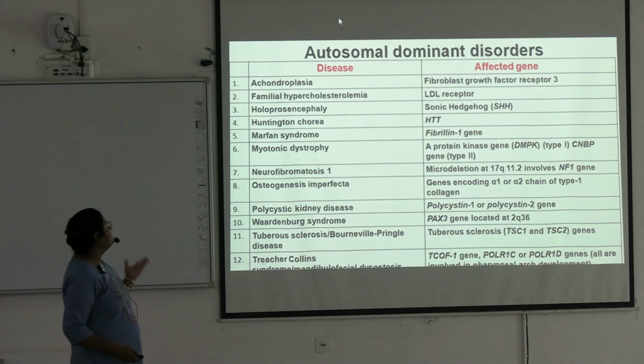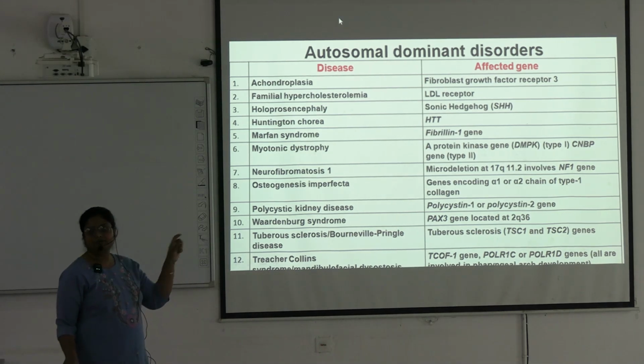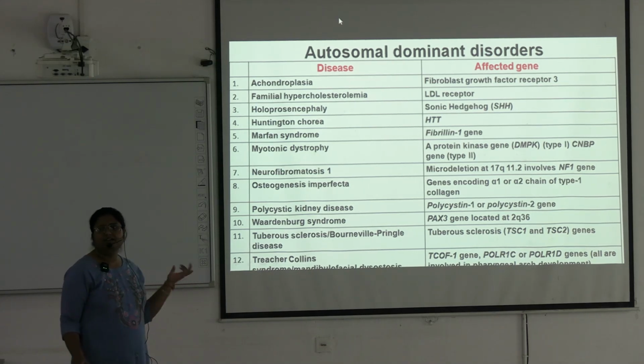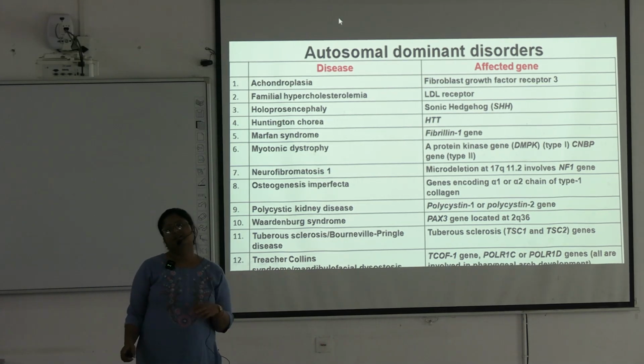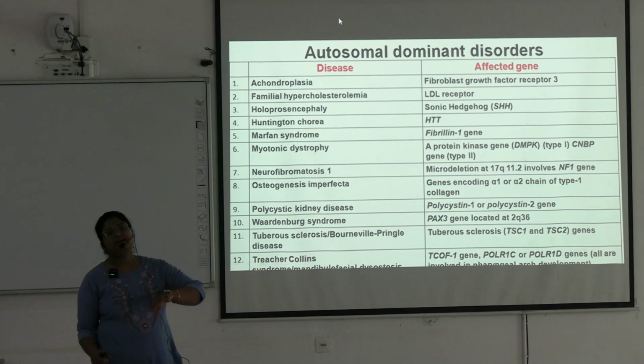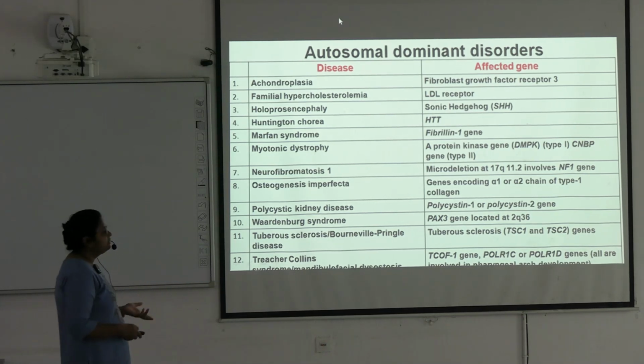Okay, you will be given 4 options. Which of these diseases are inherited as autosomal dominant? Another will be different. 3 will be from same group, 1 will be from other group. So you have to identify the disease of other group. Okay, you have examples in all those inheritance patterns.